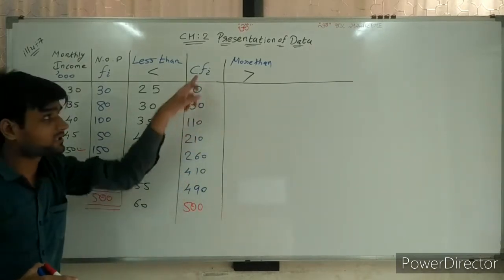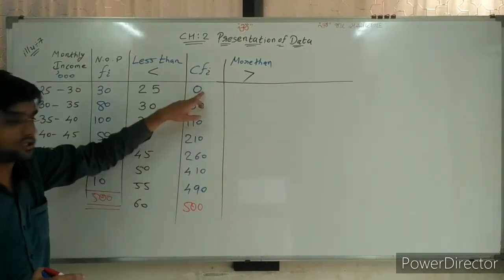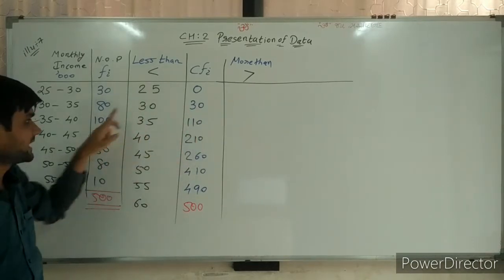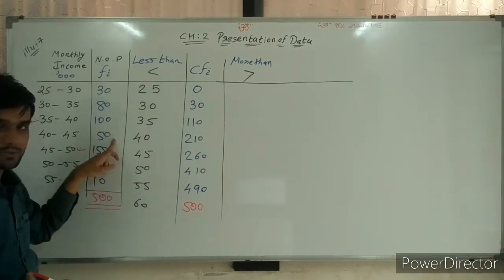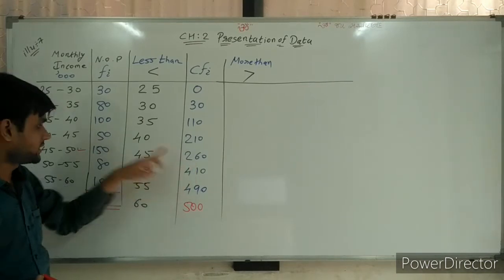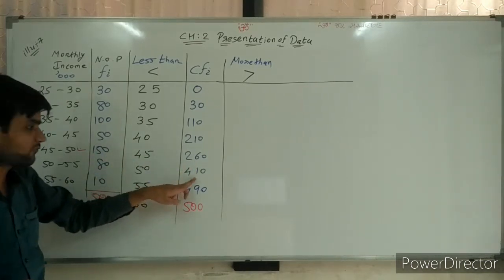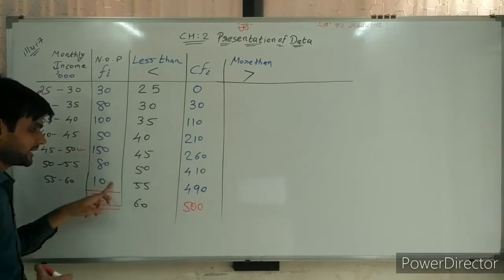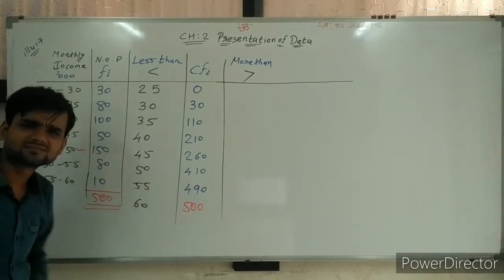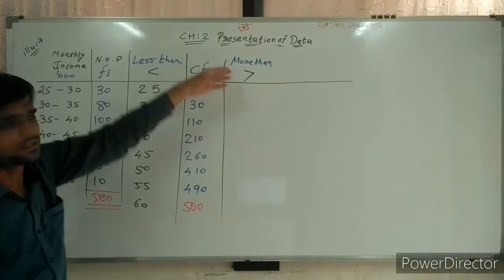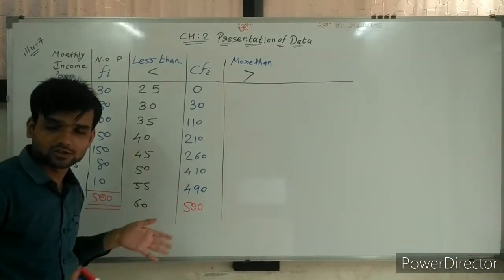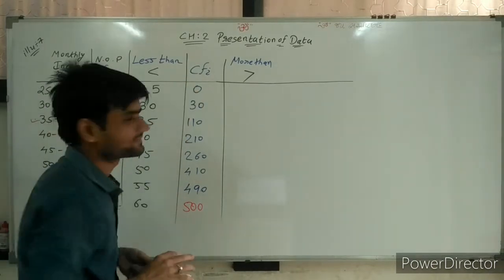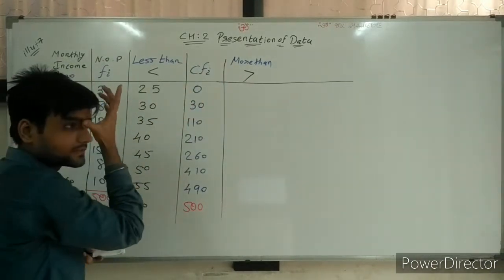Now, what is the shortcut method for CF here? 0, 0 plus 30, 30, 30 plus 80, 110, 110 plus 100, 210, 210 plus 50, 260, 260 plus 150, 410, 410 plus 80, 490, 490 plus 10, 500. That's it. That was the shortcut method that we have already seen.